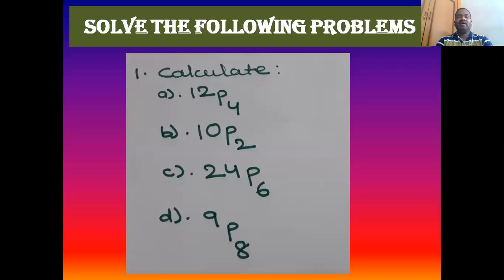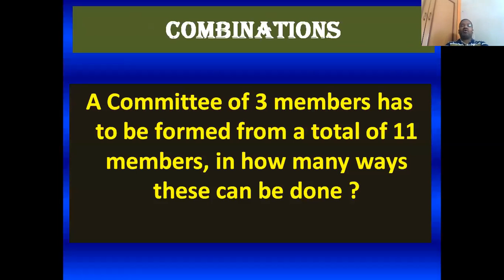Now here I have given you a small exercise. 4 problems I have given: A, B, C, D. A is 12P4, then 10P2, 6, and 9P8. You solve them yourself and test your knowledge. Then let me go to the combination.